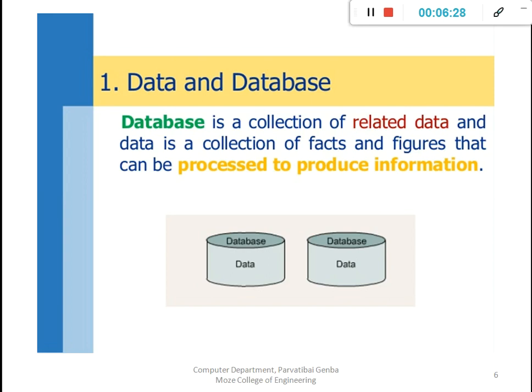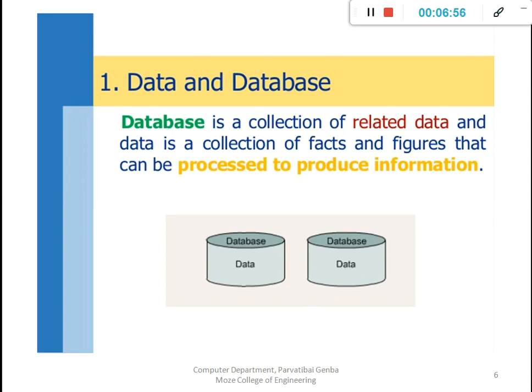Then as an example, student information means the database contains the student name, student mobile number, student address, student marks, student fees. These are the related data under the database. And data is a collection of facts and figures. That is the same example, it runs with the data collection, that is, a database is a collection of related data and the data is a collection of facts.